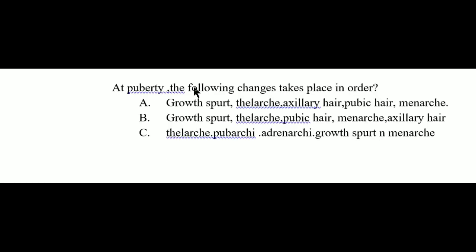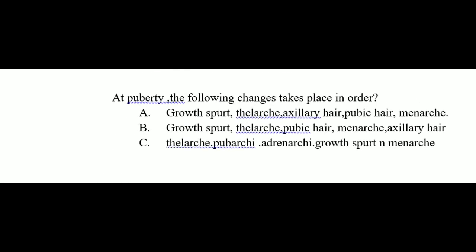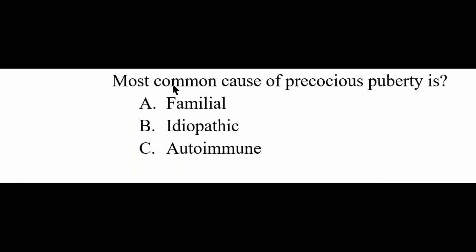Another question: at puberty, the following changes take place in order. A, growth spurt, thelarchy, axillary hair, pubic hair, menarche. B, growth spurt, thelarchy, pubic hair, menarche, axillary hair. Option C, thelarchy, pubarche, adrenarche, growth spurt, and menarche. If we go by the formula of TPAGM, then C would be the answer: thelarchy, pubarche, adrenarche, growth spurt, and menarche. These are the things which we need to remember.